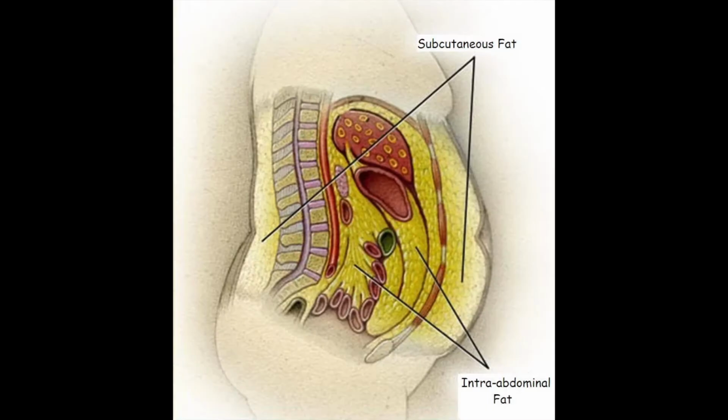Our waist circumference is influenced by two types of fat, subcutaneous fat and intra-abdominal fat. Subcutaneous fat is the fat directly beneath our skin and is sometimes referred to as love handles. Intra-abdominal fat is the fat that covers our internal organs, like our heart or our liver, and this is linked to increasing the risk of acquiring various chronic diseases. Therefore, no matter how tall you are, the greater our waistline is outside the recommended range, the greater risk you face of developing chronic diseases such as diabetes, heart disease, and some cancers, amongst others.